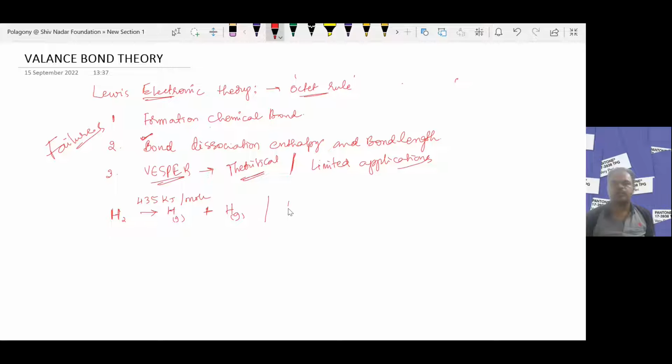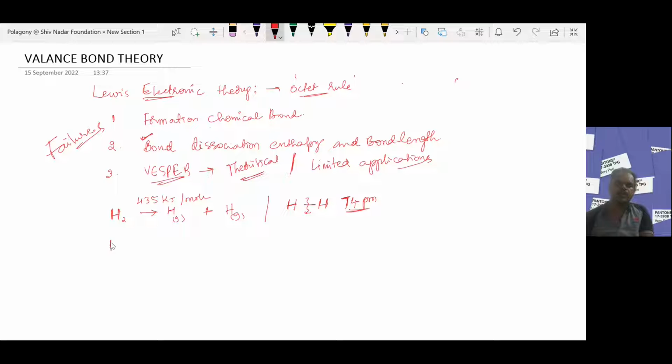Between the two hydrogen atoms there is a single covalent bond, meaning sharing of one pair of electrons. The bond length is 74 picometers, and breaking 1 mole of these single bonds requires 435 kilojoules per mole.